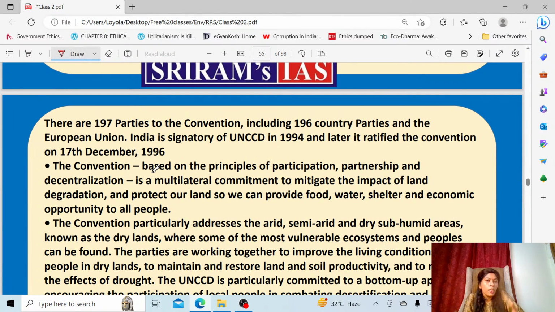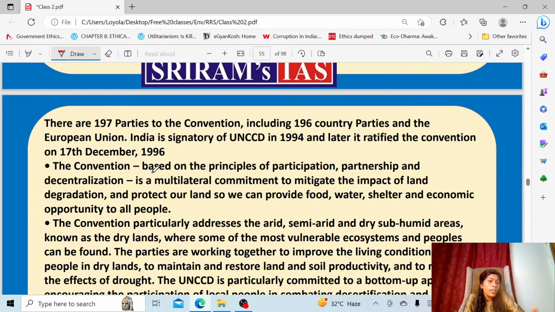If I want to discuss this, then I'll consider UNCCD, the United Nations Convention to Combat Desertification, which came out in 1994 and was ratified around 1996. You also know the sister conventions along with this are UNFCCC and CBD. We have already discussed them several times. This convention is mainly brought in order to stop desertification and to rectify drought related problems. Okay, for that purpose only they have brought it.